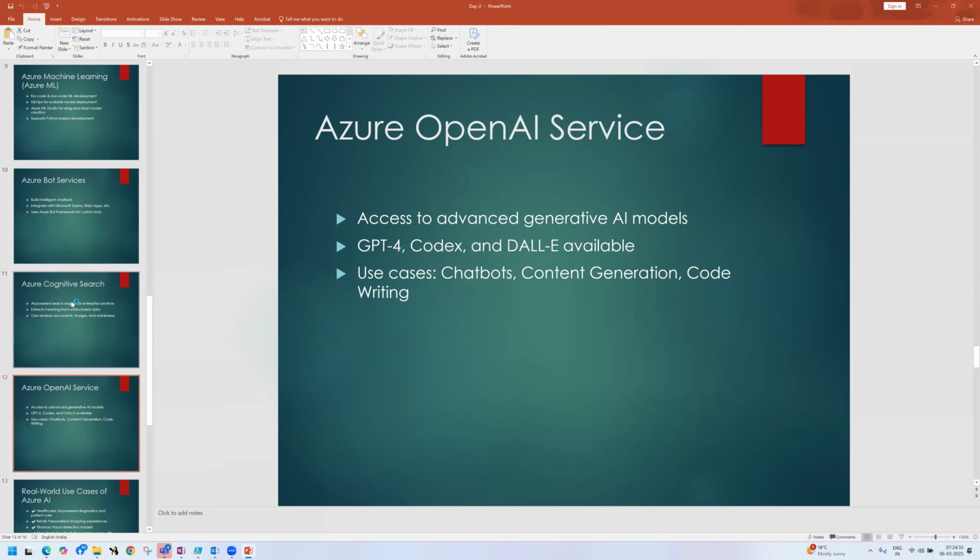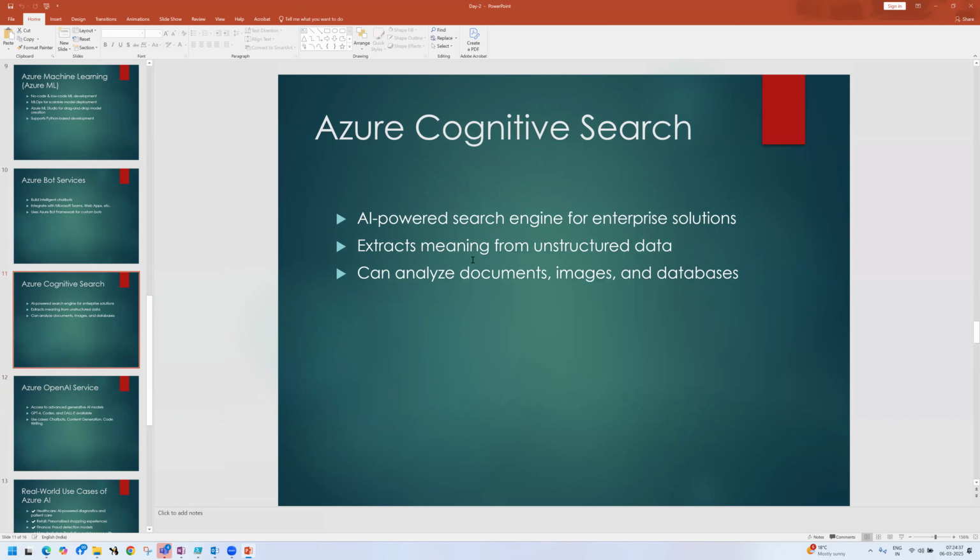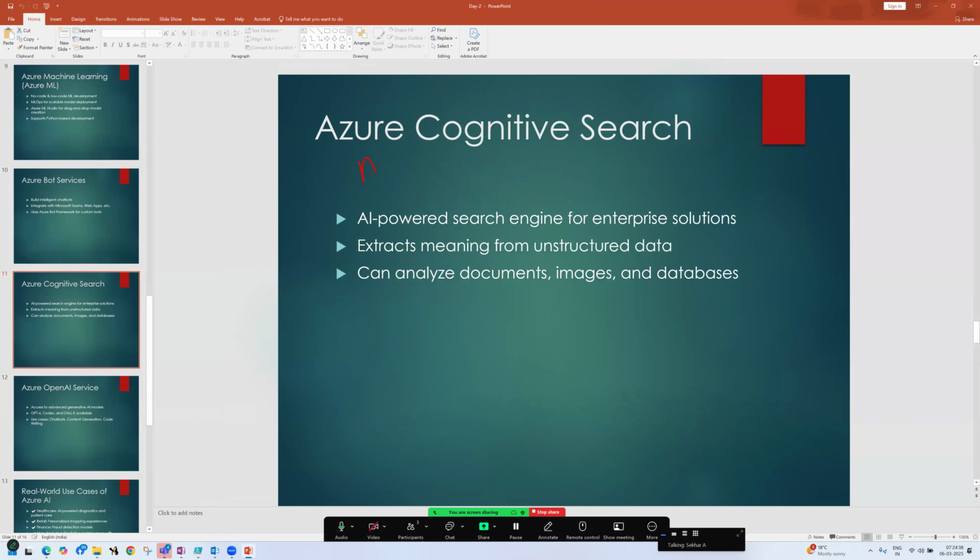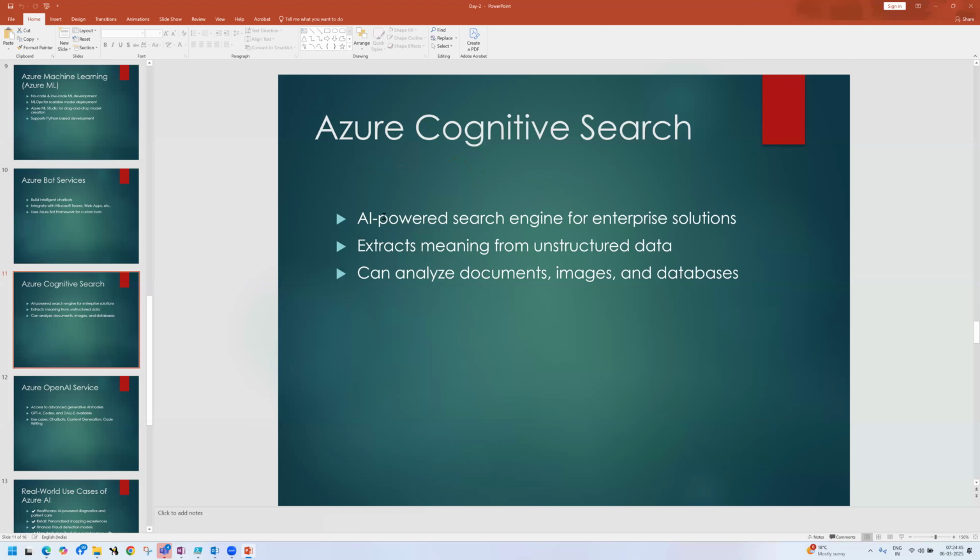Now, coming to the Azure Cognitive Services. Now everything we are calling as Azure AI Services. We can call it AI Search Services. Clear, Rashman? So the cognitive word will disappear. Now instead of cognitive, we will call it AI. Azure Cognitive Search, now we are calling it Azure AI Search. Clear, Rashman?